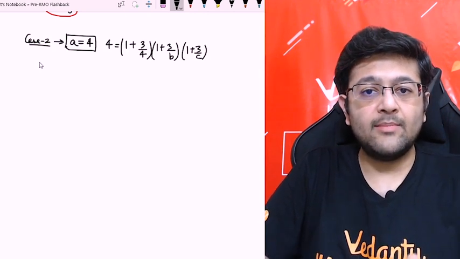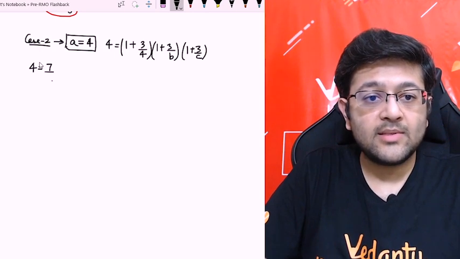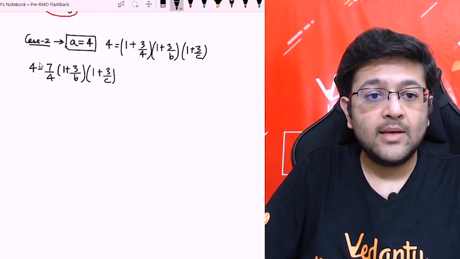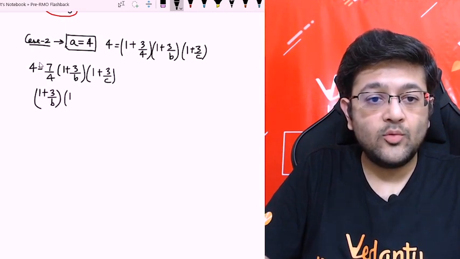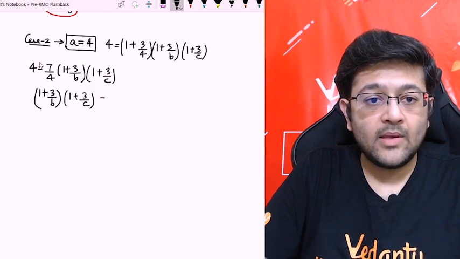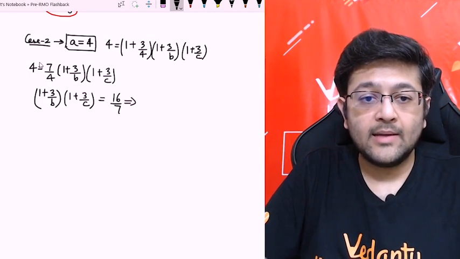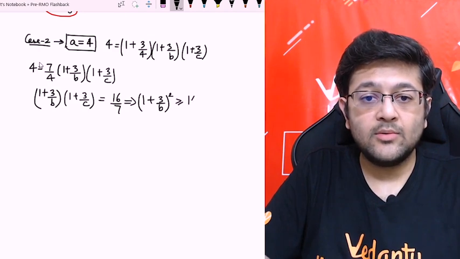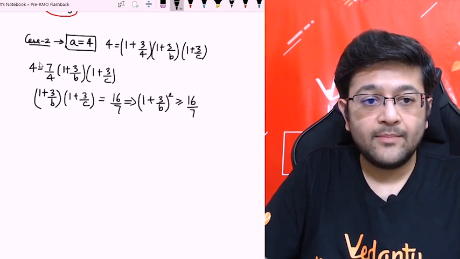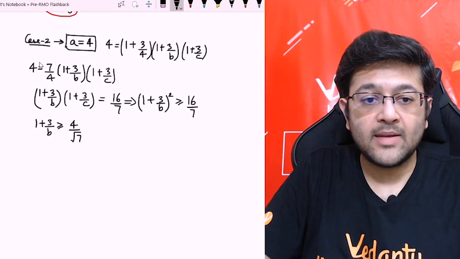So basically we have to do the same procedure again. Okay, so 4 is equal to 7 by 4 into 1 plus 3 by b into 1 plus 3 by c. So guys, if you can see here, let's multiply it. I'll get the expression 1 plus 3 by b into 1 plus 3 by c will be equal to 16 by 7. Okay, so now again using the same concept, again I can write 1 plus 3 by b whole square must be greater than or equal to 16 by 7. So let's solve it again. 1 plus 3 by b is greater than or equal to, taking the square root, 4 by root 7, right?